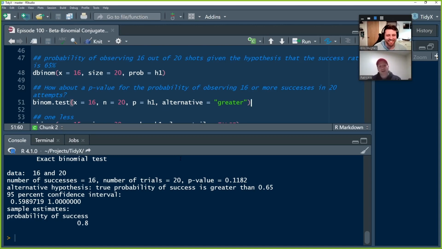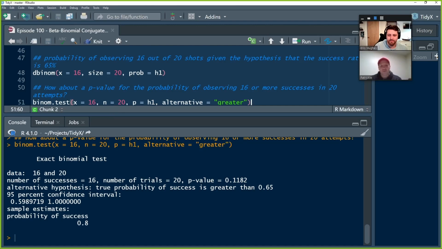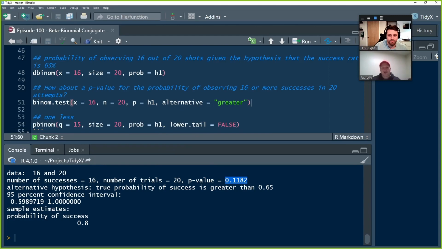In this case, we're looking at the probability that the person that we just observed is actually better than the average population. And when we run this, we get our successes and our trials, and we get a p-value, which isn't significant, but we're dealing with small samples here. And you can see the 95% confidence interval stretches down to 0.598, basically we'll call it 0.6, which crosses our hypothesis. Our hypothesis is 0.65, so it crosses over that. So the p-value is basically telling us that we're uncertain that what we've observed is actually better than the average.